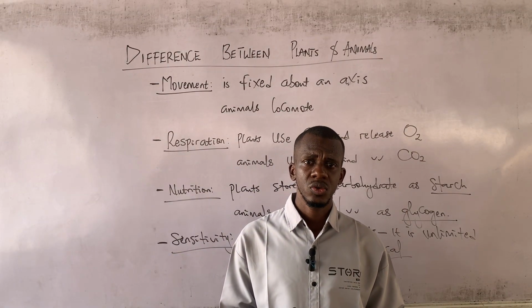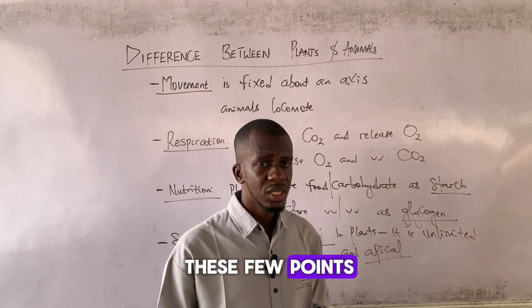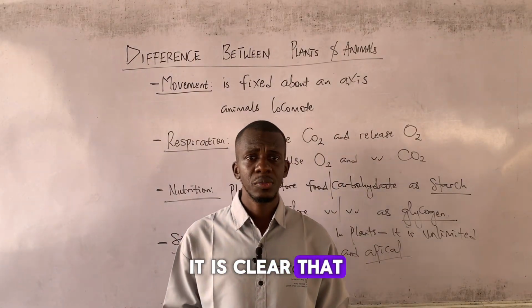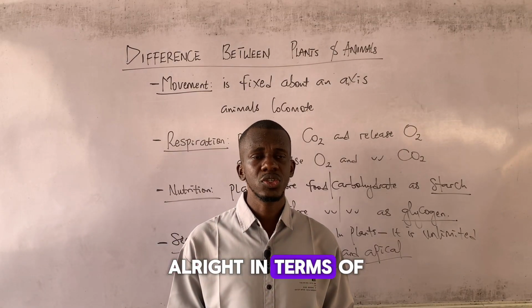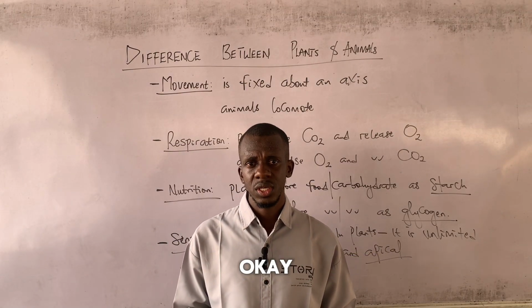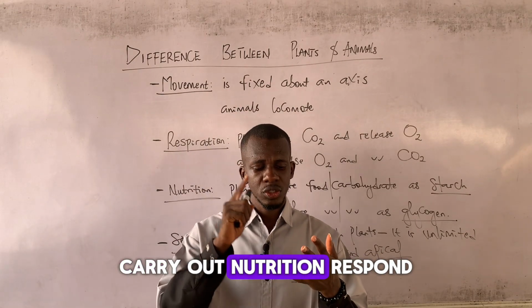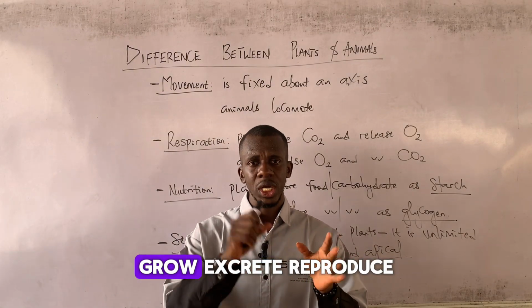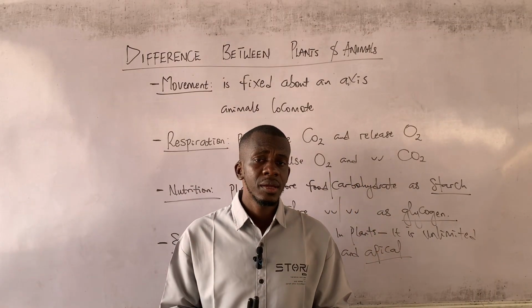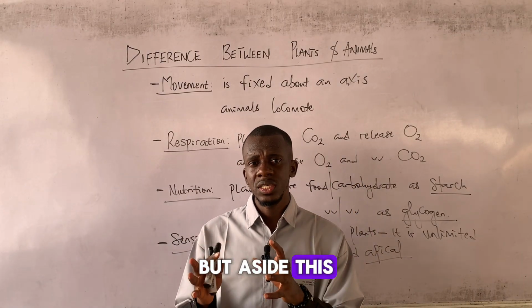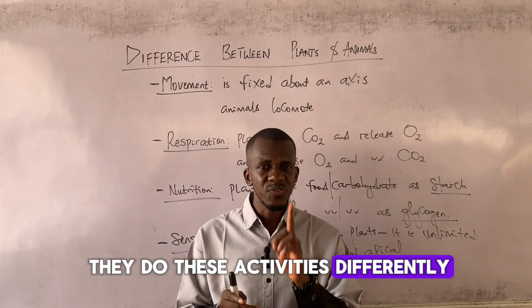So that's that. Now, I believe with these few points, it is clear that although plants and animals are similar in terms of their characteristics, they can move, respire, carry out nutrition, respond to stimulus, grow, excrete, reproduce, compete, adapt, and even die. But aside from this, we must know that they do these activities differently.